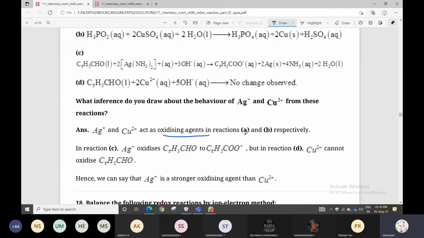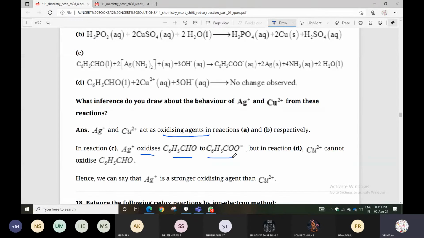In reaction C, Ag plus oxidizes benzaldehyde to benzoic acid. But in reaction D, Cu plus 2 cannot oxidize. Hence, we can say that Ag plus is a stronger oxidizing agent than Cu plus 2.